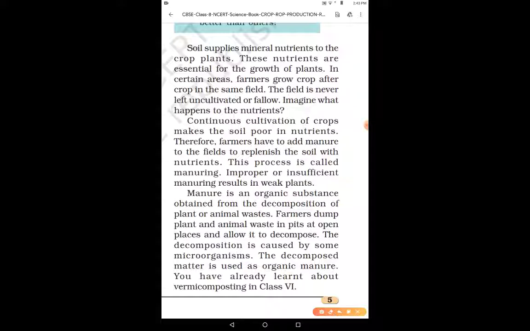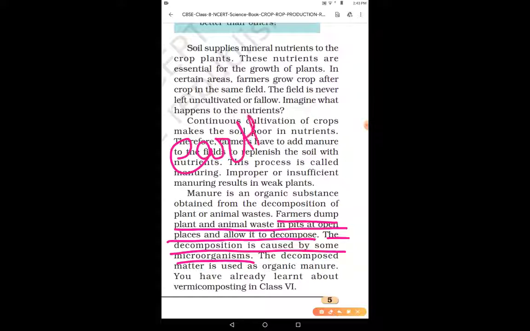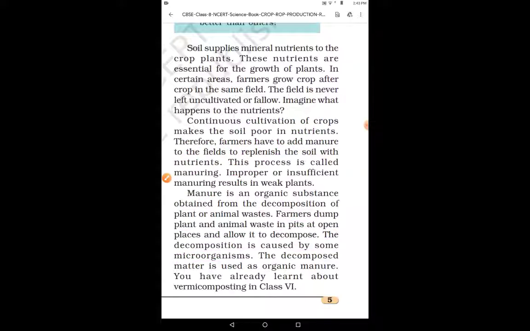Okay, so what the farmers do, the farmers dump plant and animal waste in pits at open places and allow it to decompose. The decomposition is caused by some microorganisms like these earthworms. You have already studied that earthworms are the farmers' friend because they help the farmers for the decomposition, right? For preparing manures, they can decompose, right? The decomposed matter is then used as an organic manure, right? Okay.